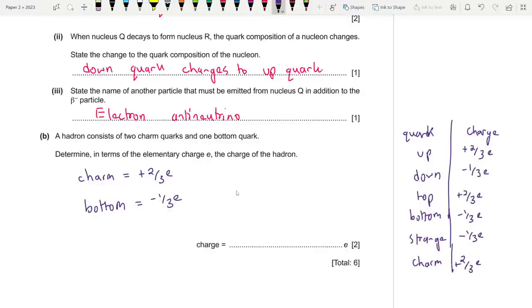Okay, so finally the net charge is going to be plus 2 by 3e plus 2 by 3e minus 1 by 3e. So 2 by 3 into 2 minus 1 by 3 gives you a value of plus 1e. So that's plus 1e. Fine, you need to mention the plus sign. It's better if you do.